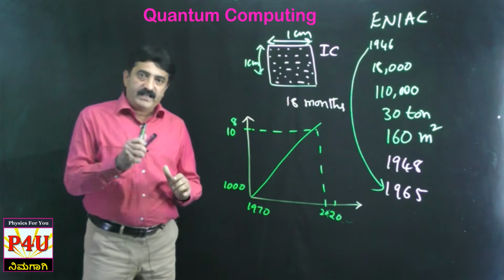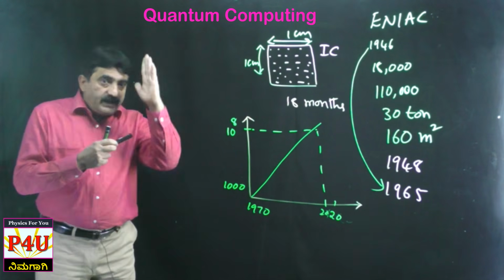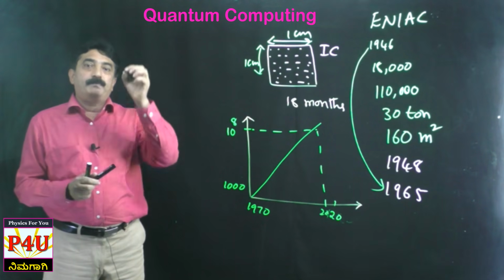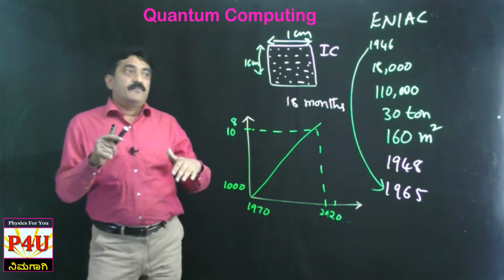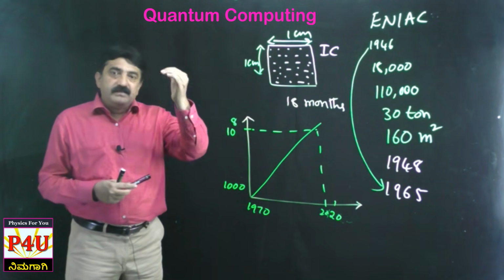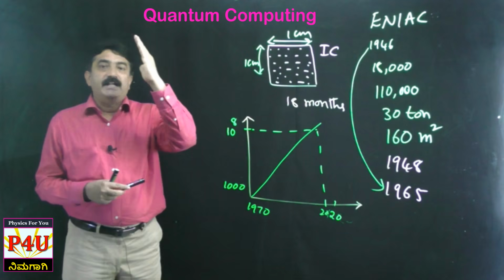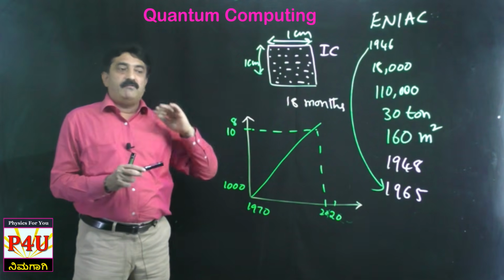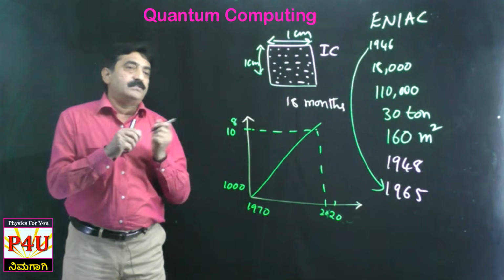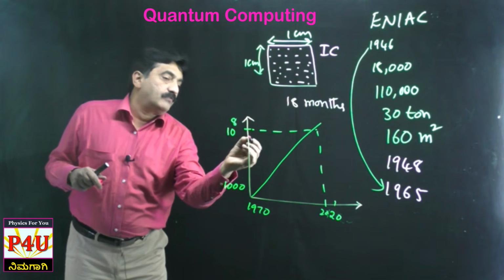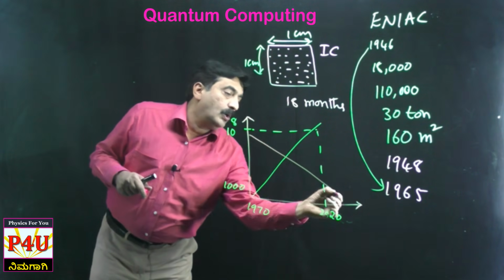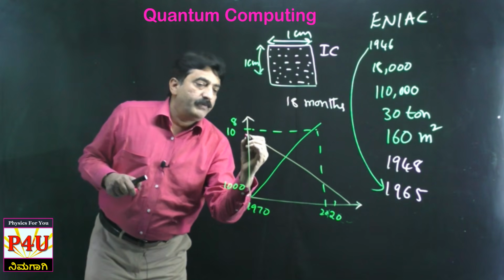And not only that, he said the size of the chip decreases while the number of transistors increases, from centimeter level to nanometer level. Yes, we have reduced the size also. Size reduced from 1 centimeter level to 10 nanometer level.